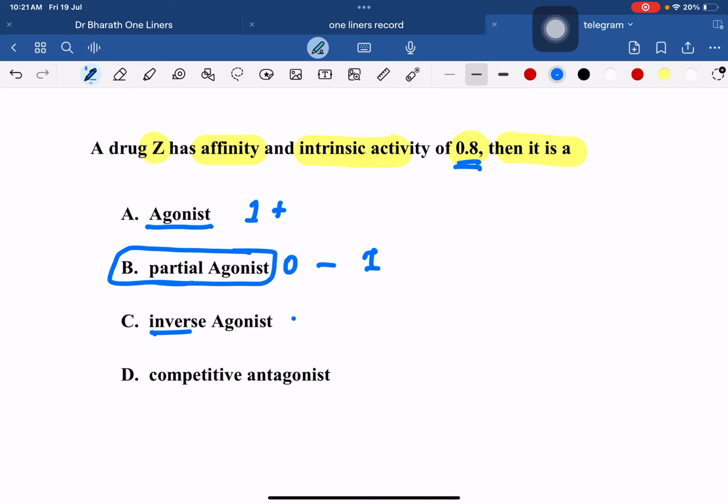Number C, inverse agonist, the response is -1, that means opposite action. And antagonist, the response is 0. So the answer will be here partial agonist because it is 0.8. So 0.8 means submaximal response.